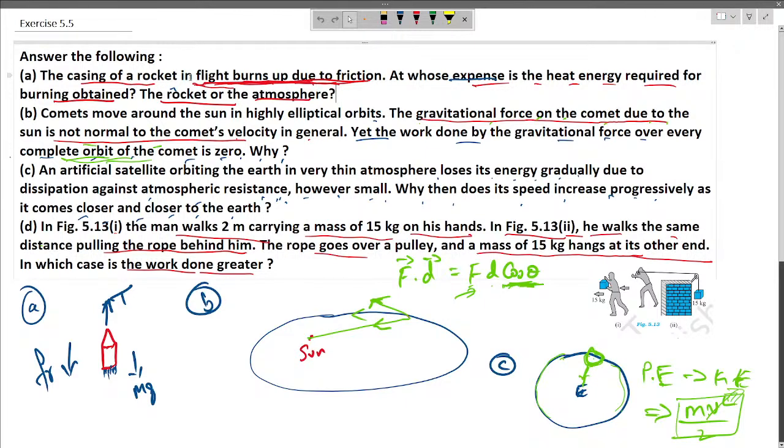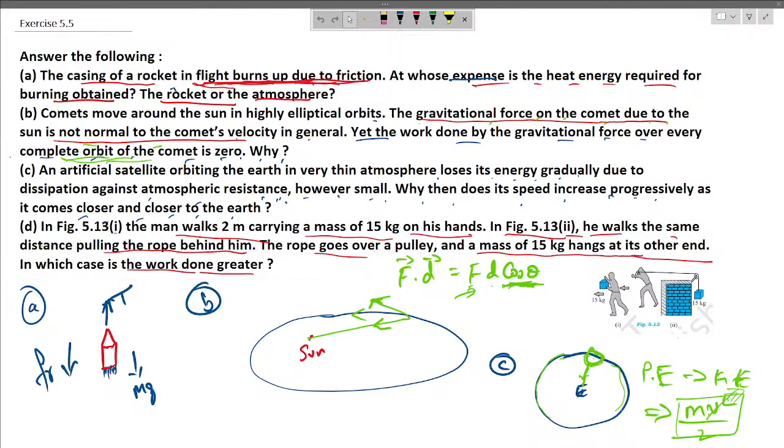The casing of a rocket in flight burns up due to friction. At whose expense is the heat energy required for burning obtained? So as the rocket moves through the atmosphere, friction between the rocket surface and the air molecules generates heat.